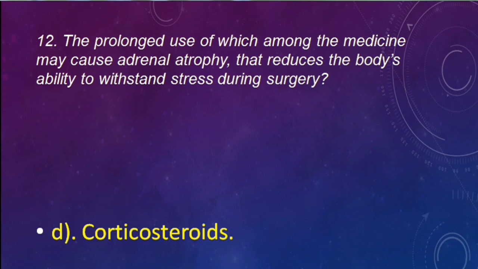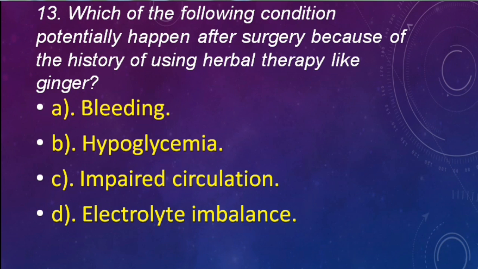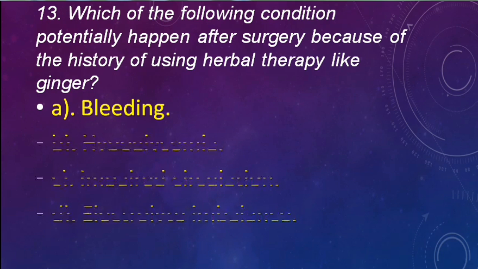Next question. Which of the following conditions potentially happens because of the history of using herbal therapy like ginger? Bleeding, hypoglycemia, impaired circulation, electrolyte imbalance. Correct answer is bleeding.